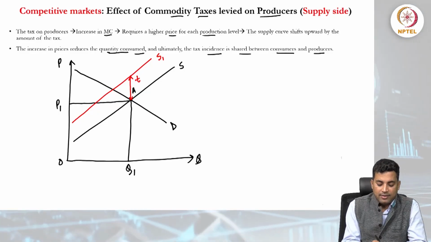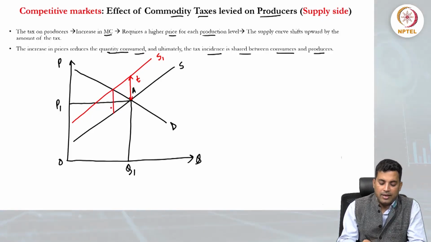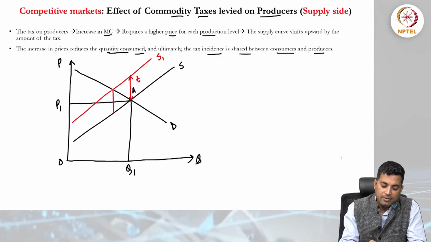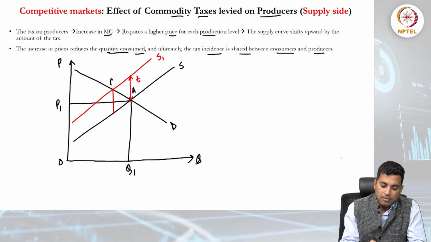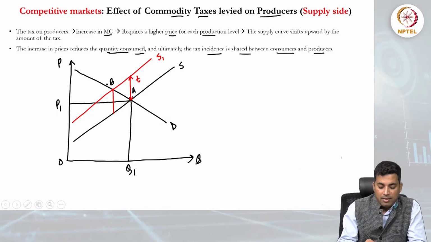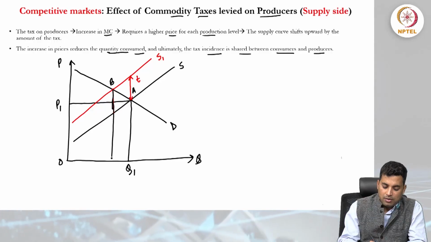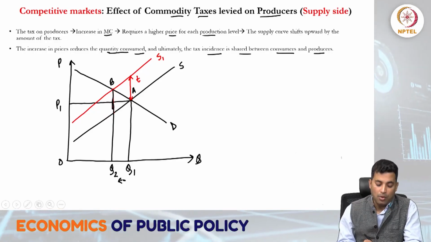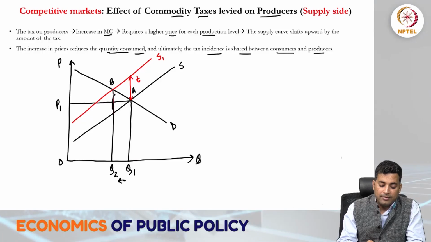And here there is a new equilibrium point, which we can refer to as B.